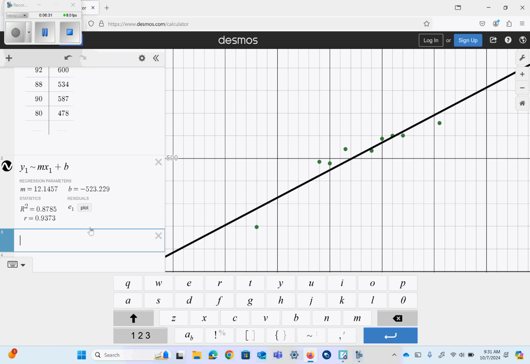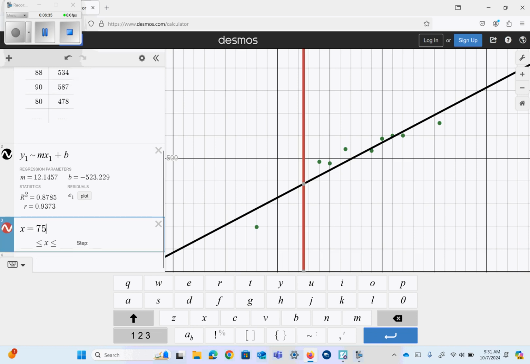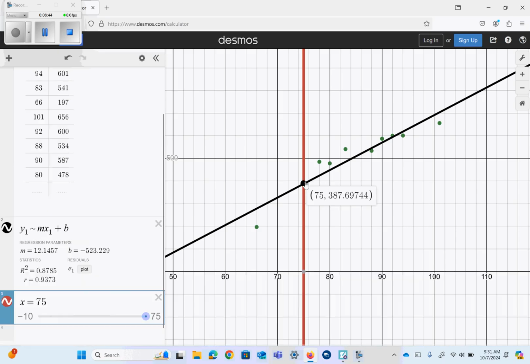Now, this doesn't happen on the graphing calculator, but Desmos is pretty sweet. Watch this, ready? X equals 75. It draws me a vertical line. The Texas Instruments doesn't do that. You can either try and plug that in, or you could say, if it's 75 degrees, we're anticipating roughly 388 people that come to the pool. You just look at the intersection, and that's pretty cool that Desmos allows vertical lines. I don't know why TI hasn't figured it out.